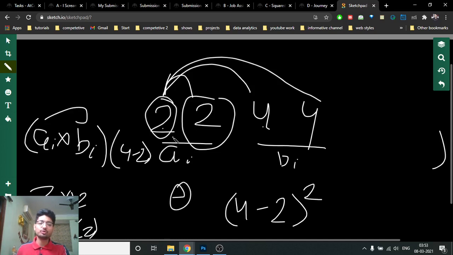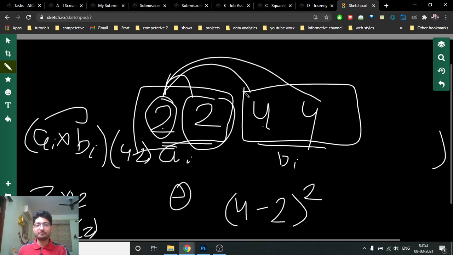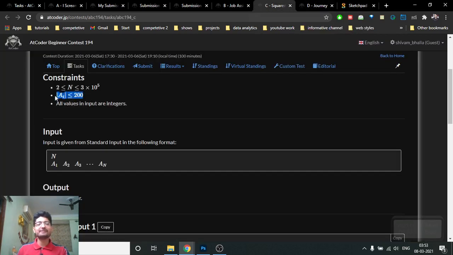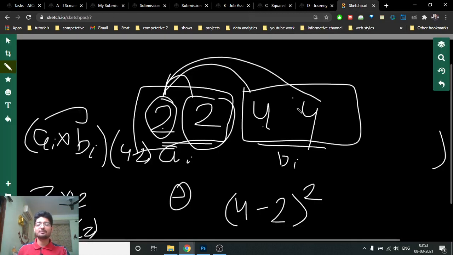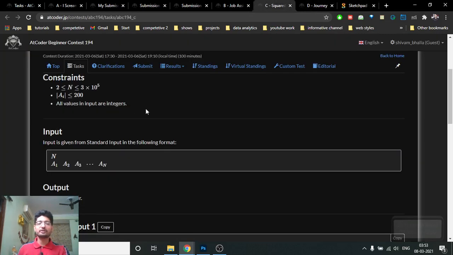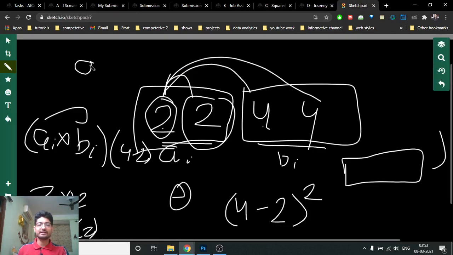So if you know the count of every number, you can find the answer by taking every pair. Because the ai value is small, you can make a frequency map of all the values and iterate over it. Now, because ai is small, you can do it in O(n^2) over ai, the range of values.